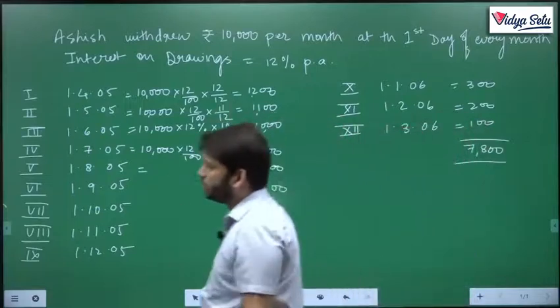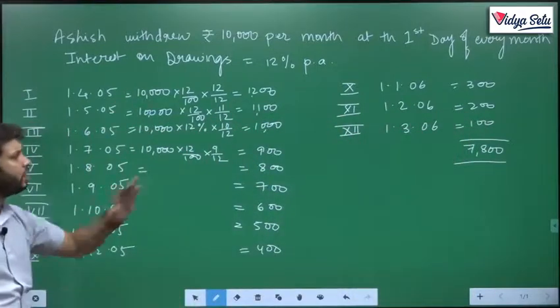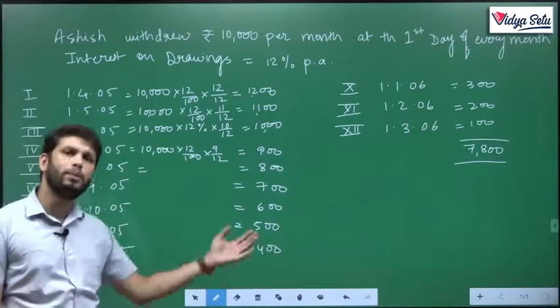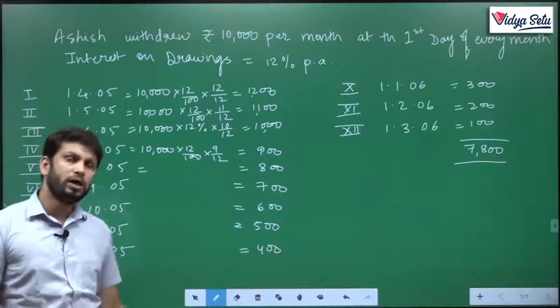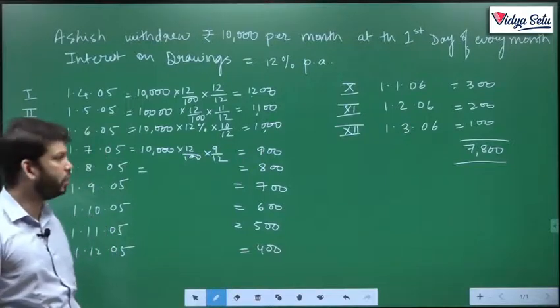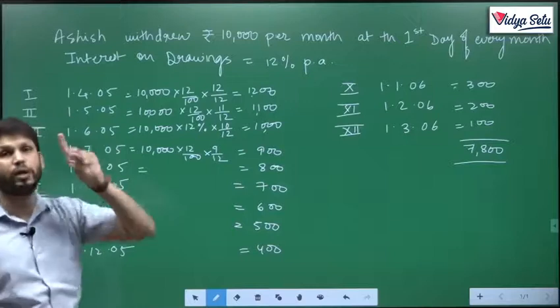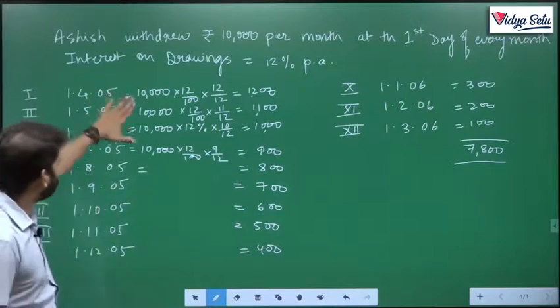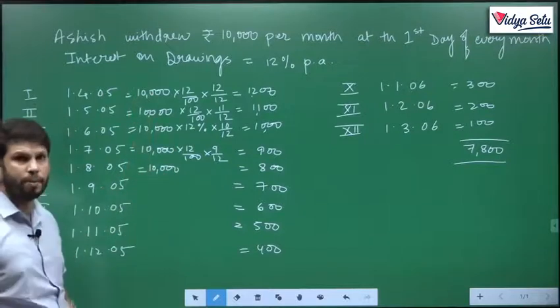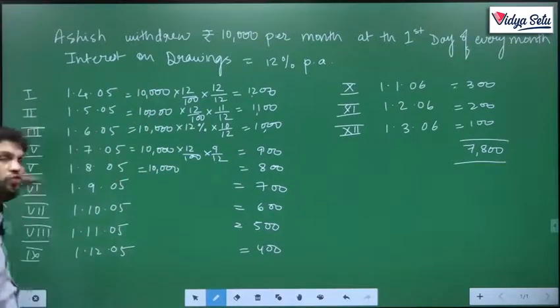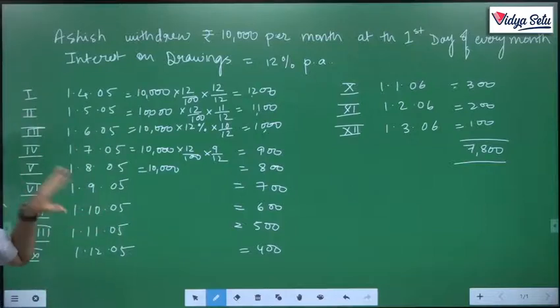What a big calculation, such a big calculation to find how much interest on drawings the firm will charge from him. Okay, there is a shortcut way. What is the shortcut way? The shortcut way will only work if the amount of 10,000 is fixed every month and the dates are also fixed. It can be in 2 months, in 3 months, or every month, in 1 year, only one, whatever. The dates are fixed and the amounts are fixed.